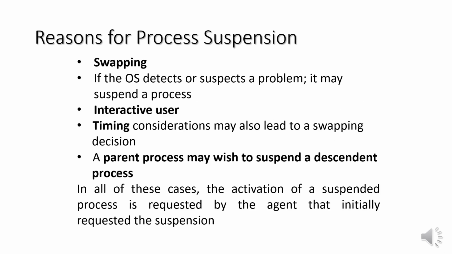Generally, there are 5 reasons for process suspension. First is swapping. Now you are aware of what swapping is. We have learned during memory management to bring in a process from secondary memory to main memory and again from main memory to secondary memory. We do swapping to provide memory space, either to bring in a ready suspended process or to increase the memory allocated to other ready processes.